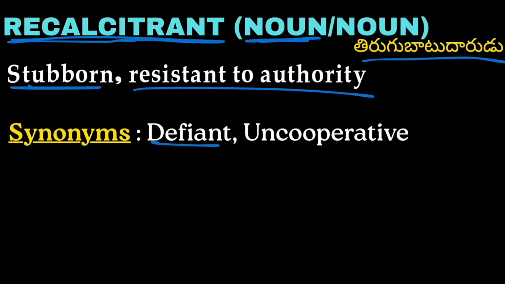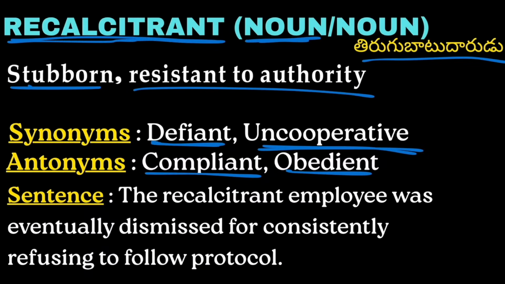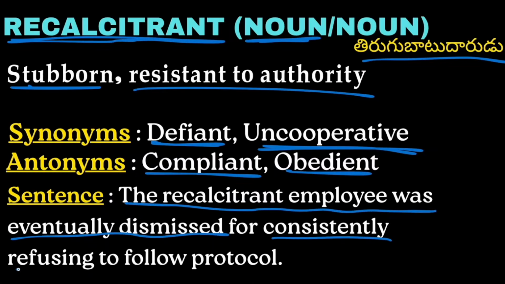Synonyms: defiant, uncooperative. Antonyms: compliant and obedient are the antonyms for recalcitrant. Moving on to the example: the recalcitrant employee was eventually dismissed for consistently refusing to follow protocol. So, the stubborn employee was eventually dismissed for consistently refusing to follow the protocol of the company.